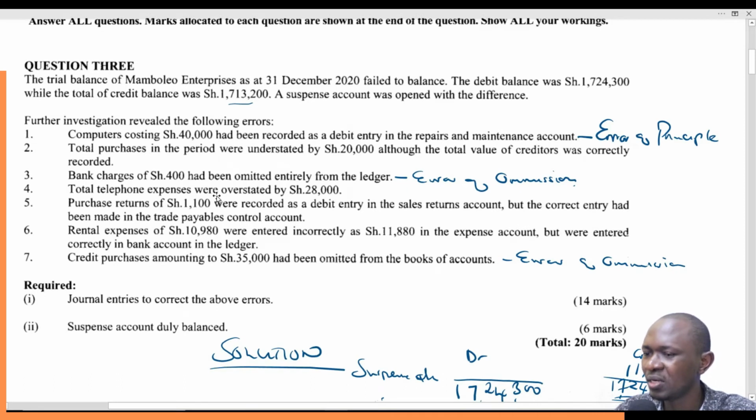So what do we do? We reduce it by 28,000. How do we reduce the overstated telephone expenses? We simply credit that account. We credit the account by that 28,000 to reduce the overstated figure. It had been overstated by 28,000, and the overstatement is on the debit side. So if we want to correct it, we simply credit with the 28,000 and then we reverse that effect.